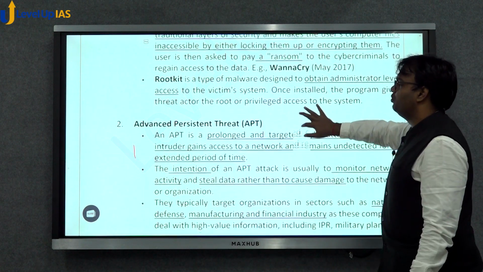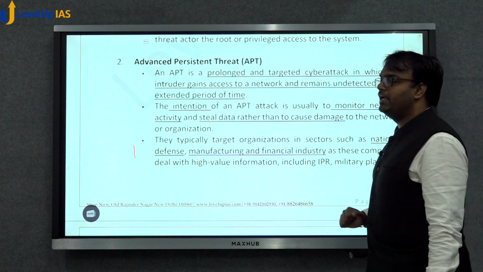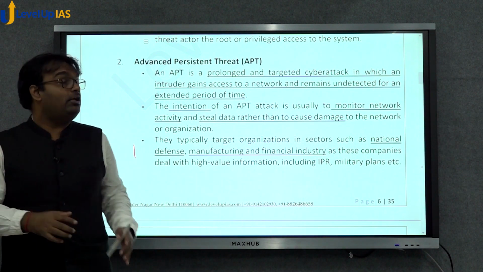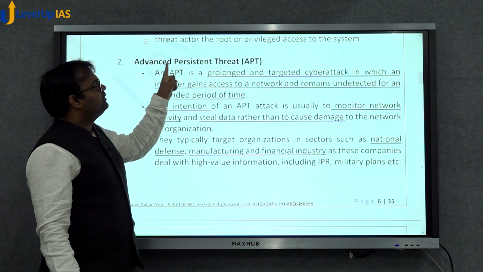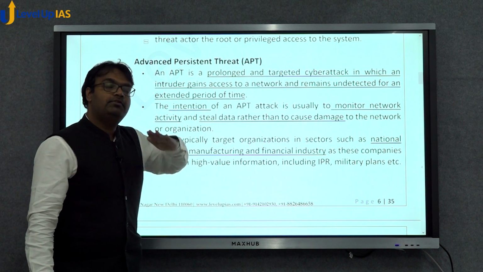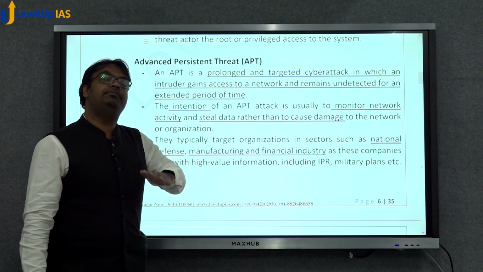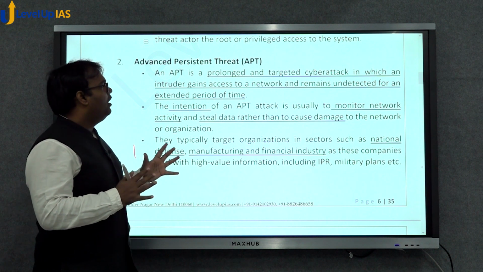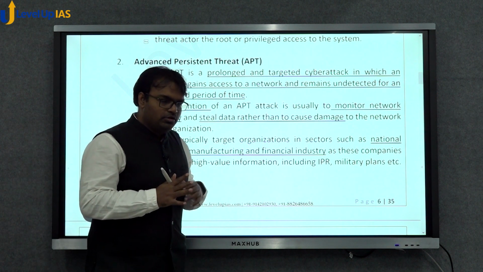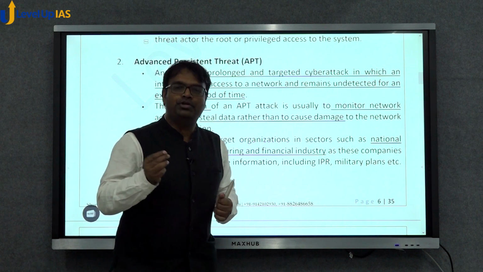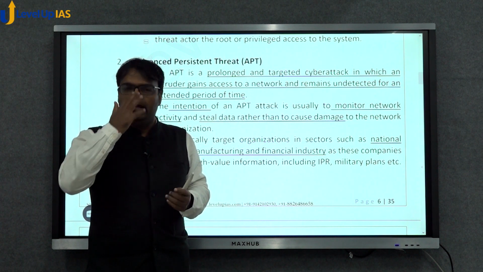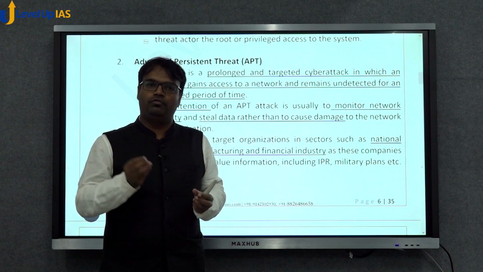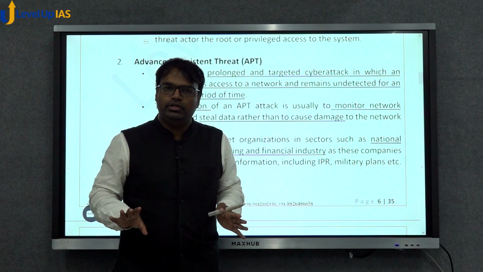There are other methods also. There is Advanced Persistent Threat, APT. Advanced Persistent Threat is a method of cyber attack. Now look at the name: Advanced Persistent Threat. Persistent. This threat will be there for long. So what happens in this kind of threat is, the computer program or the virus or anything else will remain in your computer for a long period, will remain in your network for a long period. You will not get to know about it.